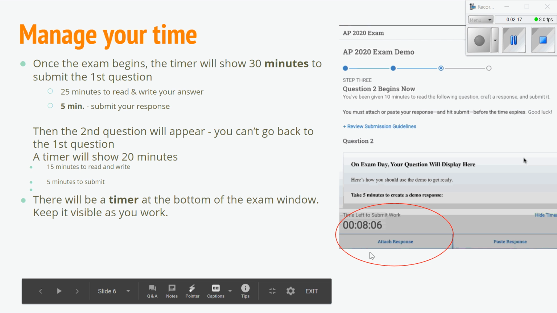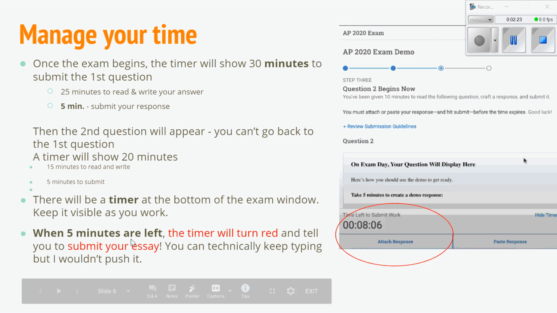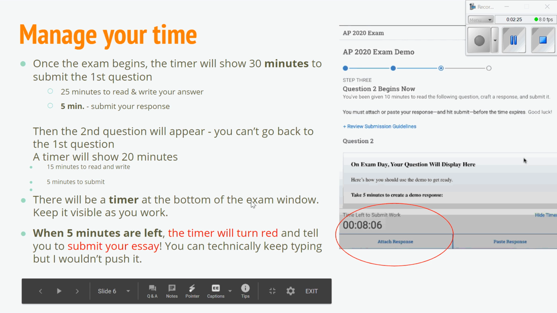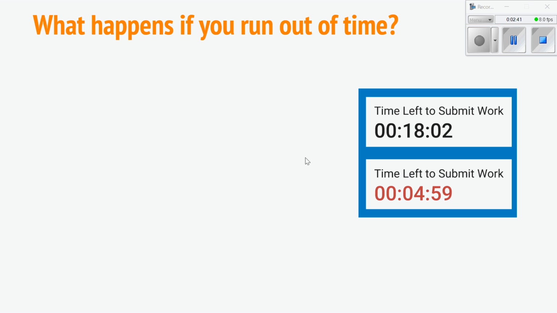You will always have a timer visible at the bottom of the window, so make sure that you have that visible. When there's 5 minutes left, your timer is going to turn red, and it will tell you to submit your essay. You obviously can keep working, but I would be very careful that you don't go too far over that limit of 5 minutes because you don't want to come to some issue with uploading.